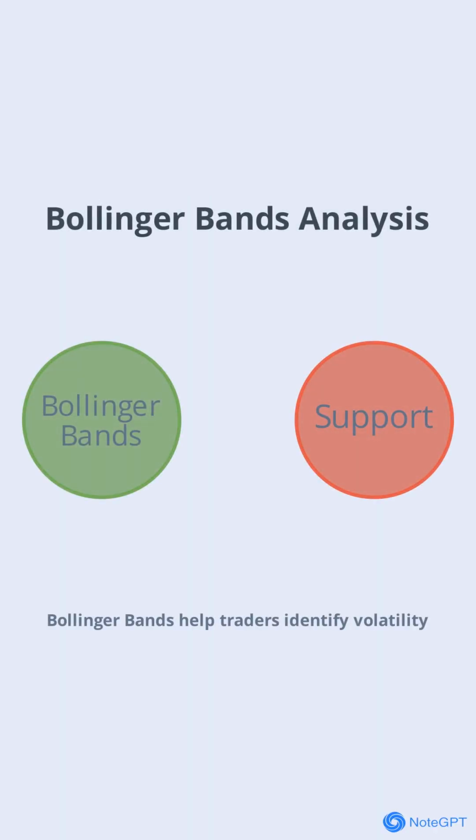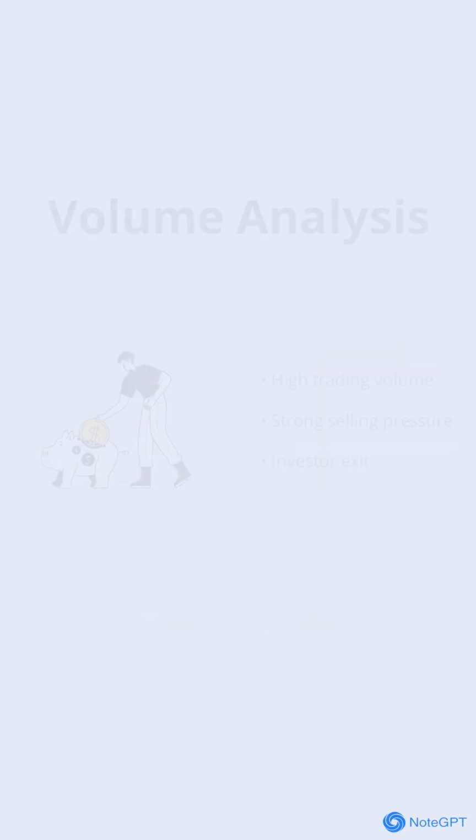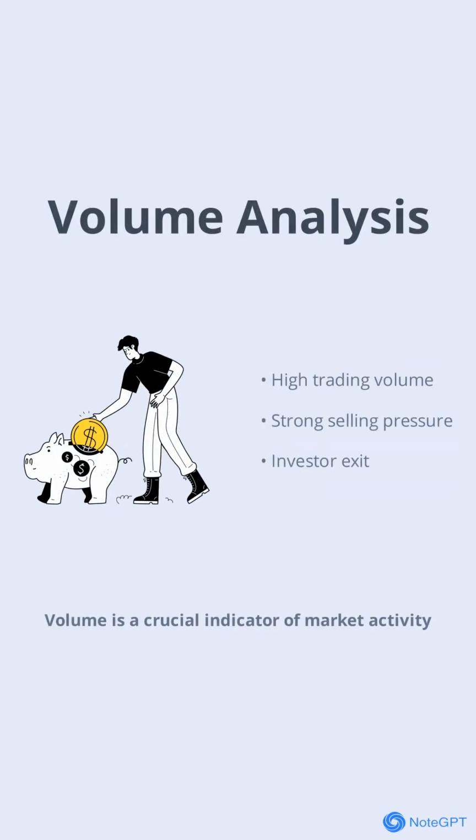Bollinger Bands help traders identify volatility and potential support or resistance levels. VIVK's price is currently trading near the lower Bollinger Band at 0.054. The bands are relatively wide, reflecting the high volatility. Sometimes, the lower band can act as a support level, but in a strong downtrend it may not hold for long. Volume is a crucial indicator of market activity.